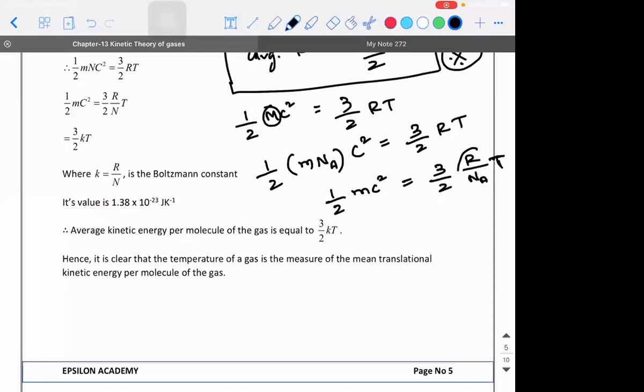This R divided by Na has a special name called the Boltzmann constant, because R is a fixed number and Na is also a fixed number. So half mc square is equal to 3 by 2 times Kb into T, where Kb stands for the Boltzmann constant, and its value is 1.38 into 10 power minus 23 joule per Kelvin.